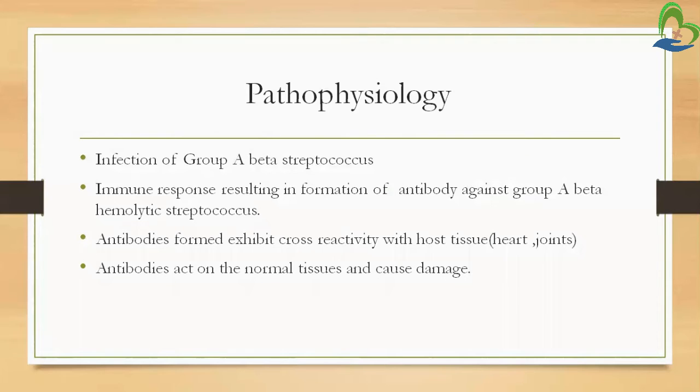Next is pathophysiology. First there will be infection with group A beta streptococcus. The bacteria enters our body. Then the immune response results in the formation of antibodies against group A beta hemolytic streptococcus. The antibodies formed exhibit cross reactivity with the host tissue. So instead of attacking the bacteria, our antibodies attack our own healthy tissues, that is, host tissue, the heart and joints. The antibodies act on normal tissues and cause damage.